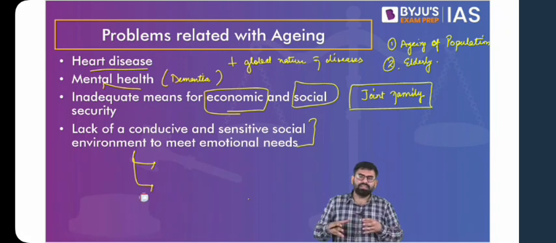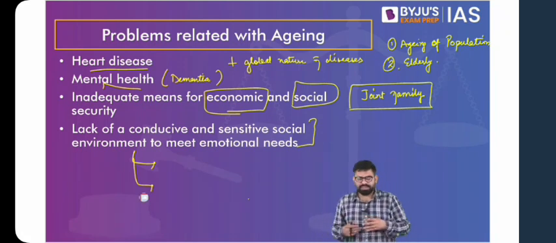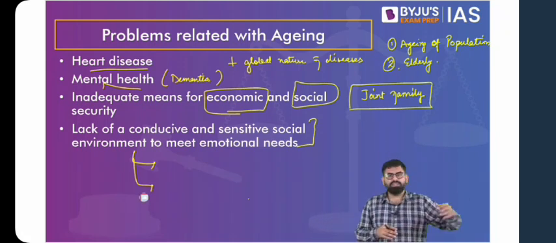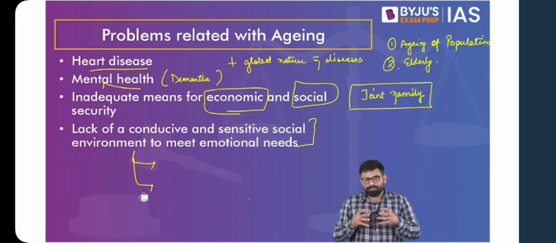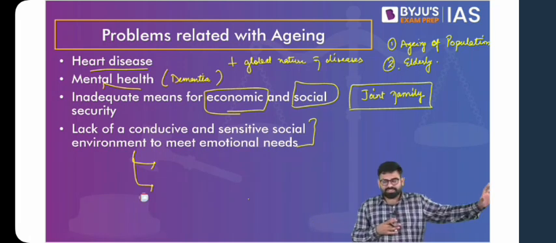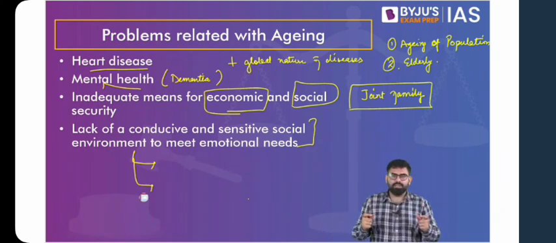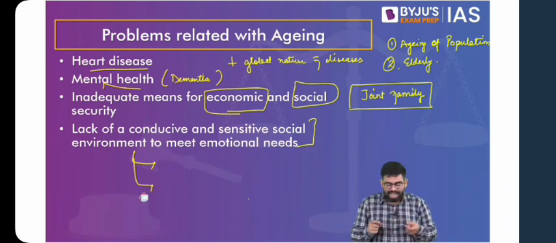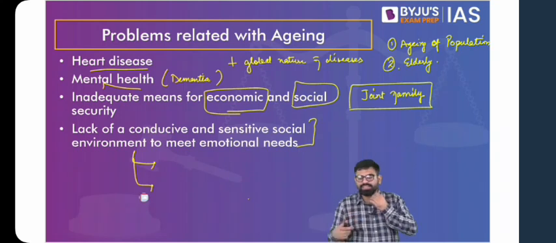So one, there has to be a mixing of the elderly with the young population, because generally what we find is everyone works in silos. The elderly go on separately, the young go on separately. Because of the difference in their value systems, because the young are influenced more by modern values and the elderly have an impression of traditional values on them, the young and the old do not tend to mingle. So we have to enhance this so that they understand each other's perspective.